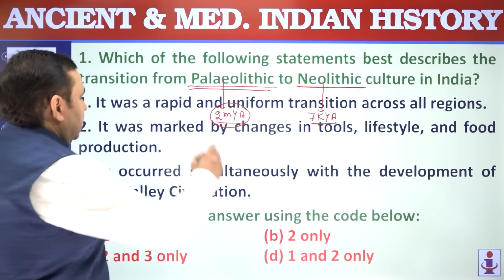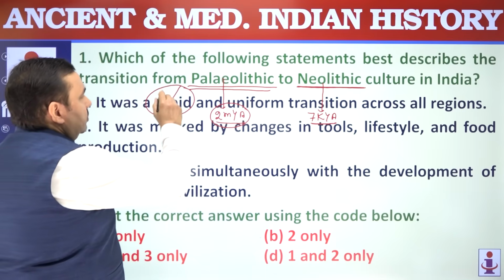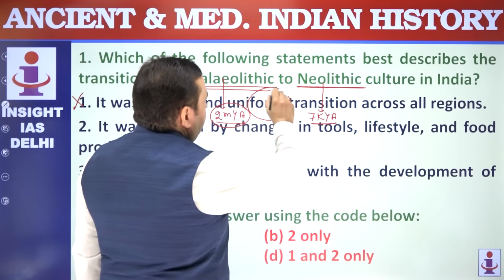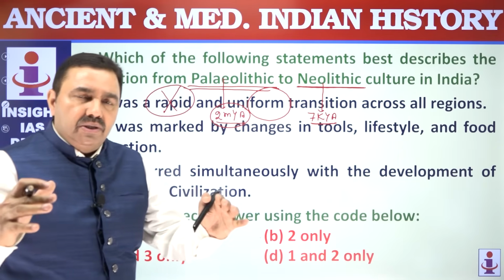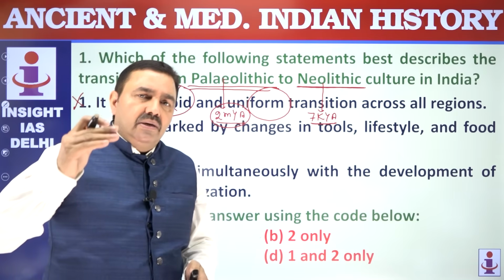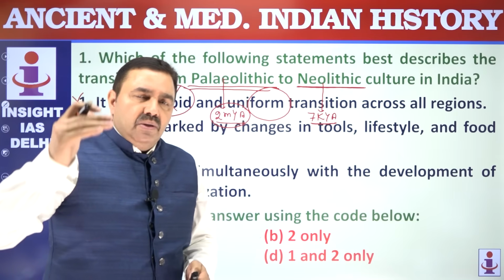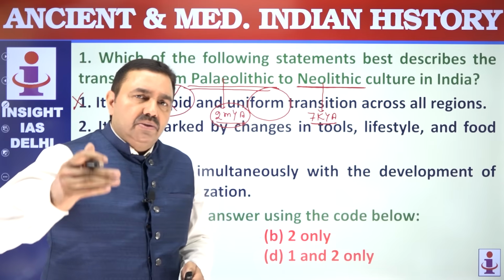It was not rapid. Second, it was not uniform either, because the geoclimatic factors and the challenges faced by human beings in different parts of the Indian subcontinent determined their adaptation. So evolution was not uniform.